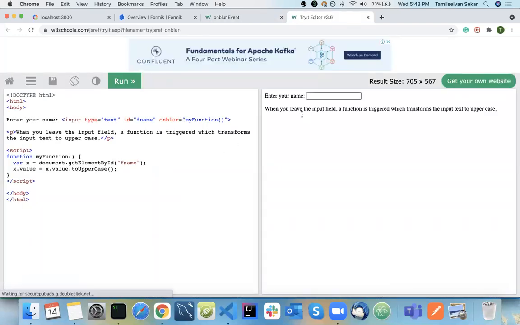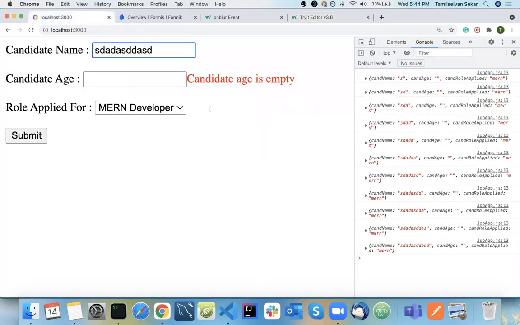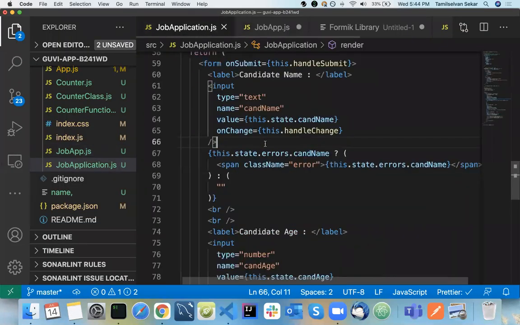Whenever I type in here, what they have done is, I'm typing nm here, and onBlur, they have made it uppercase. So the logic they have written is: I touch this particular field, and when I come out of it, they make it uppercase. But what is the case for us? We need to track that this particular field is touched.